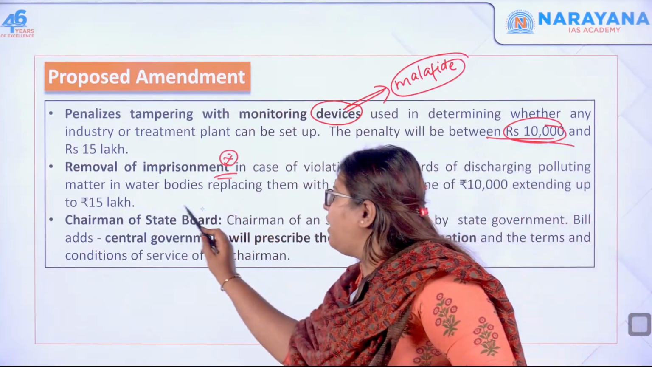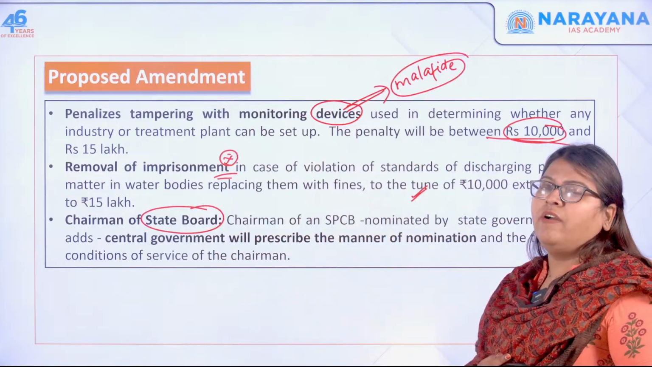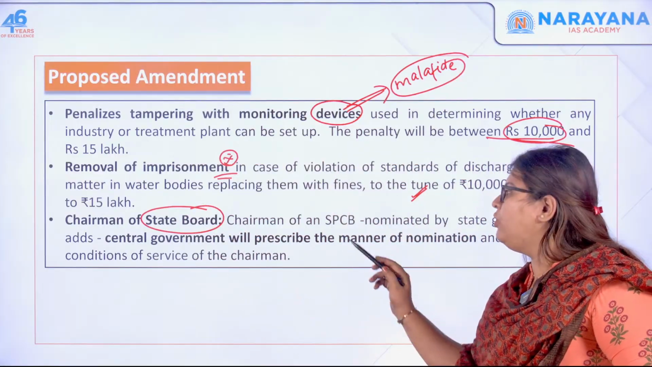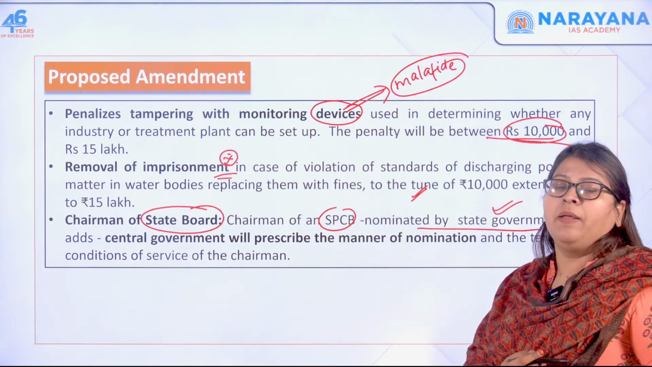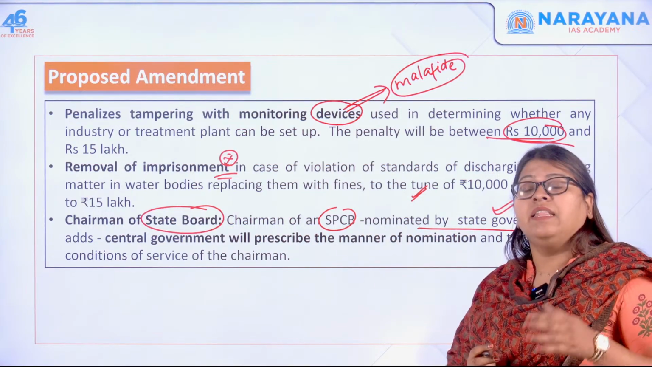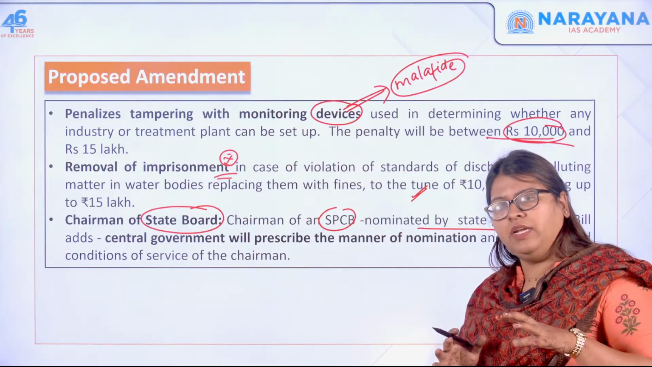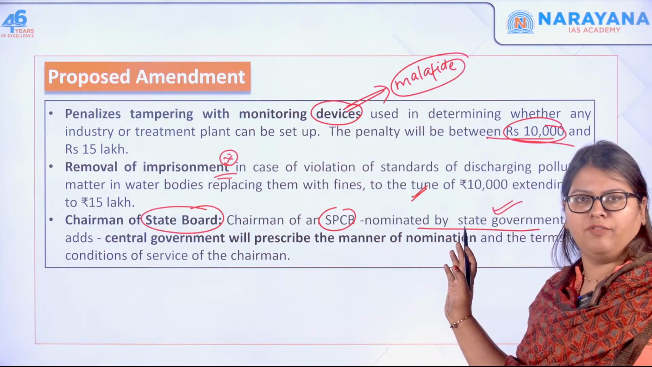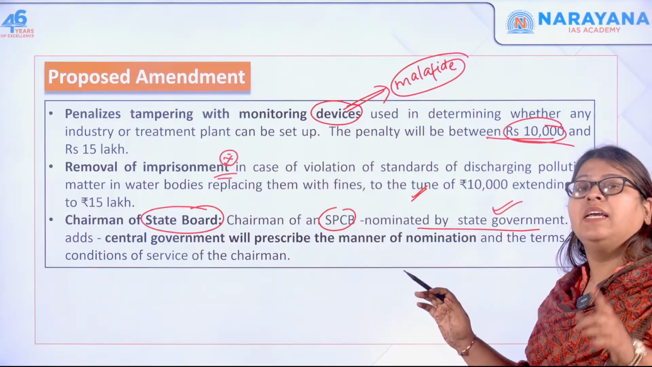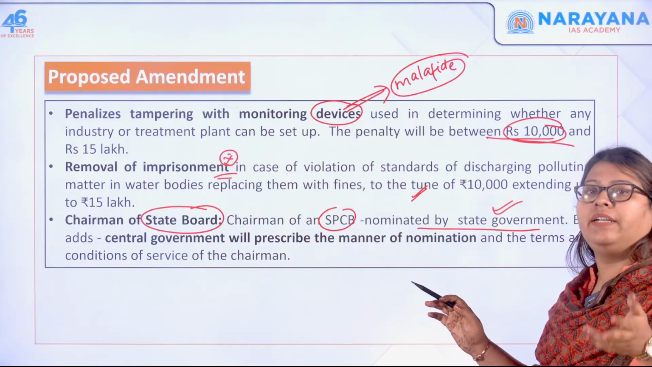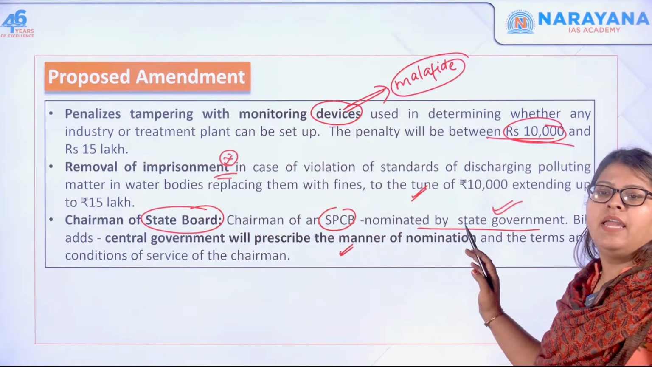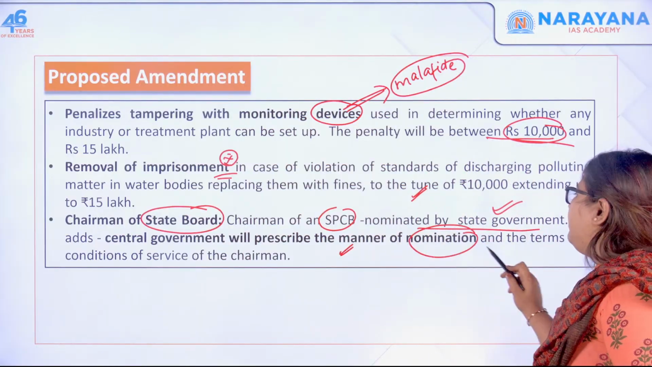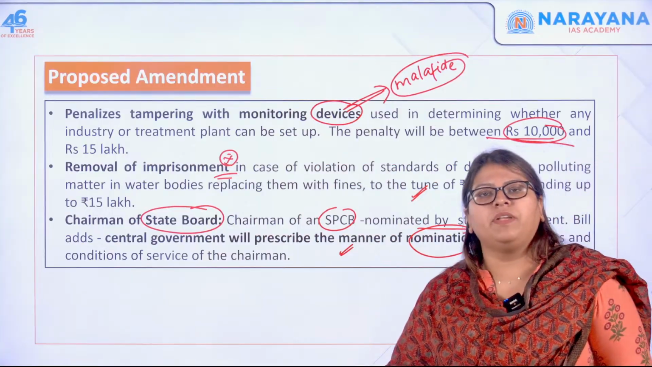Next one, the chairman of the state board. The chairman of the State Pollution Control Board is nominated by the state government. Usually the chairman is appointed by the state government only, but this bill says the center will make the guidelines. So the center will prescribe the manner in which the nomination and the term of this chairman will be determined.